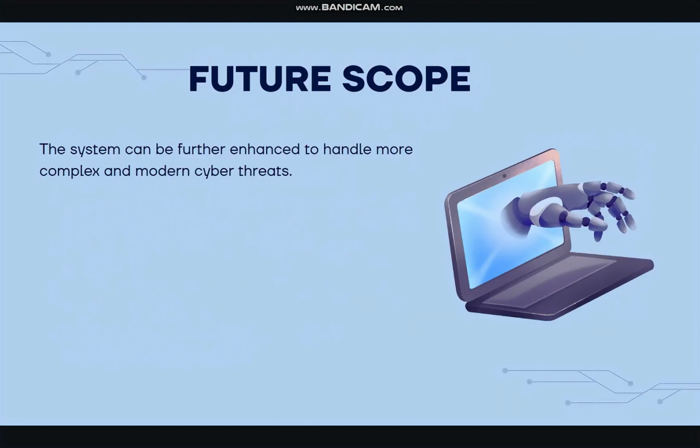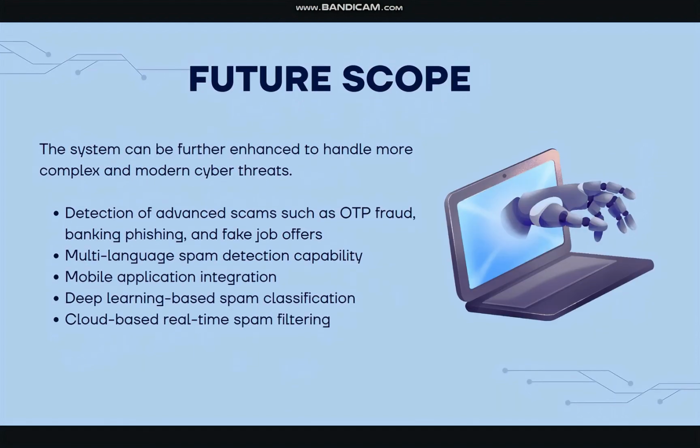In the future, this system can be further enhanced to handle more complex and modern cyber threats. It can be extended to detect advanced scams such as OTP fraud, banking phishing, and fake job offers. Additional improvements include multi-language spam detection, mobile application integration, deep learning-based spam classification, cloud-based real-time spam filtering, and integration with email, messaging, and social media platforms.